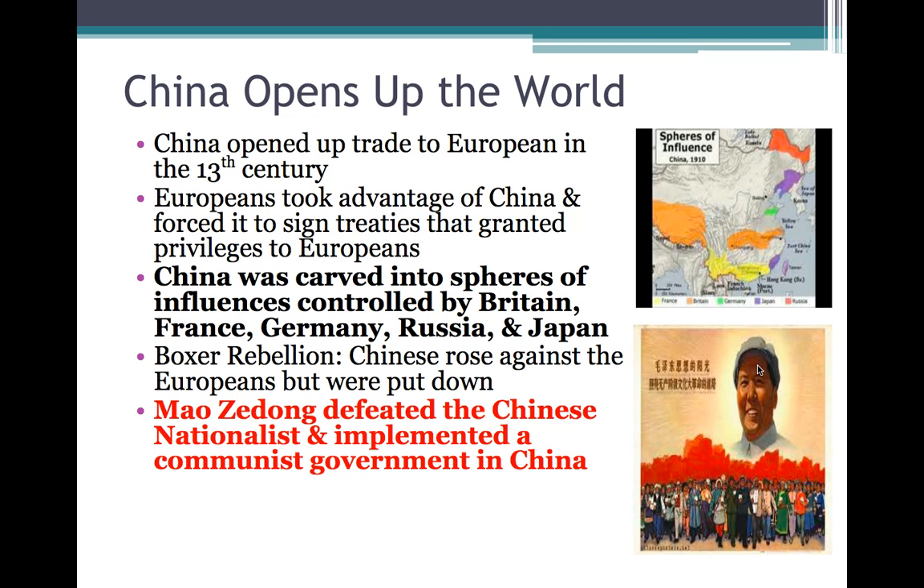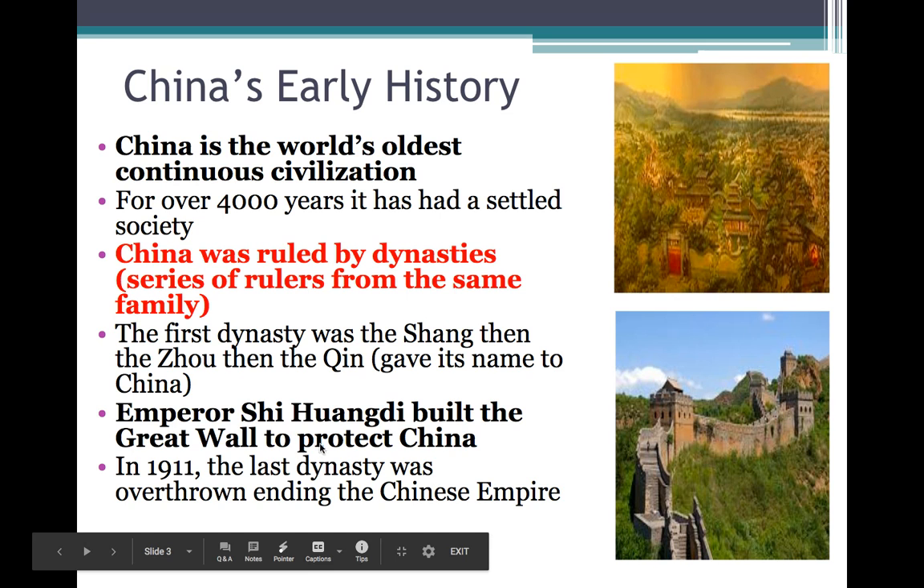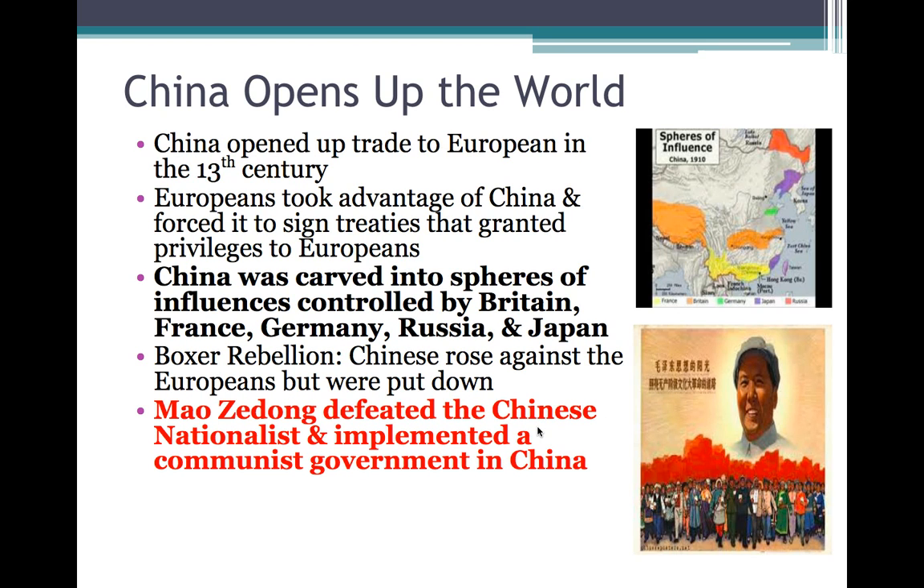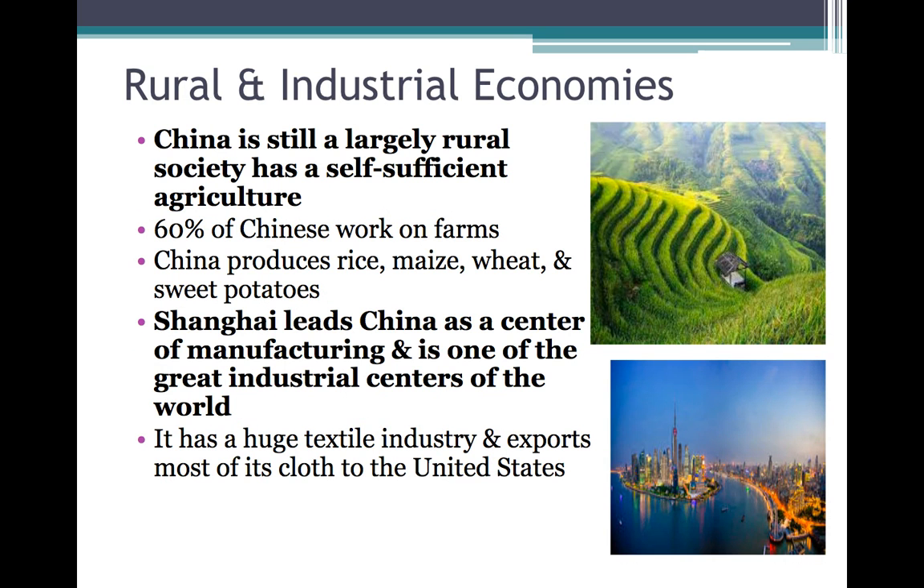And so he defeated the Chinese nationalists. Remember, they were the ones that overthrew the Chinese empire. He overthrew them and implemented communism in China. The promise of communism, when Russia took over, was to make everybody equal, make everybody rich by industrializing and helping everybody out. But it didn't. It made the government more powerful. It didn't make the people more powerful.